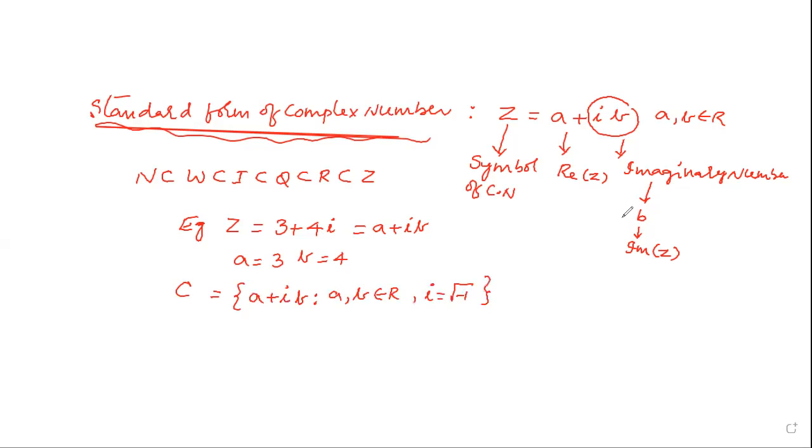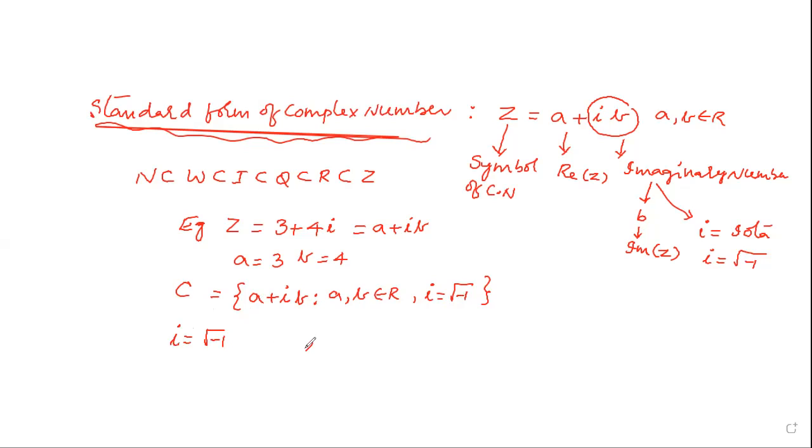Here i is called iota. The iota value is represented as root over minus 1.